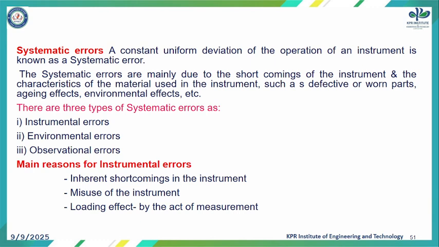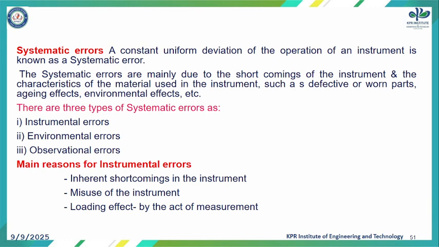Next we are seeing about systematic error. A constant uniform deviation of the operation of an instrument is known as the systematic error. These systematic errors are mainly due to the shortcomings of the instrument and the characteristics of the material used in the instrument, such as defective or worn parts, aging effects or environmental effects. By this way this error can occur.